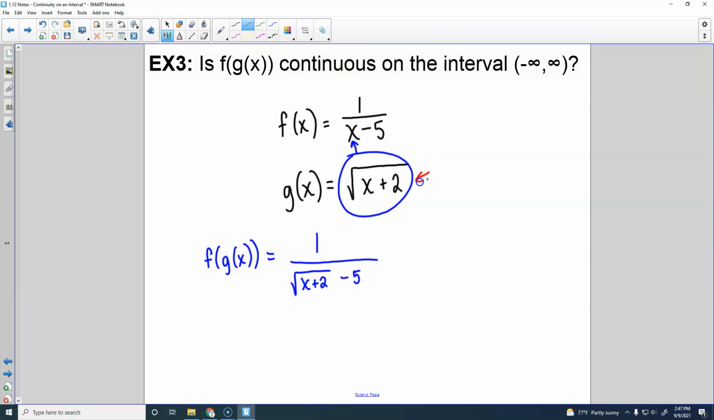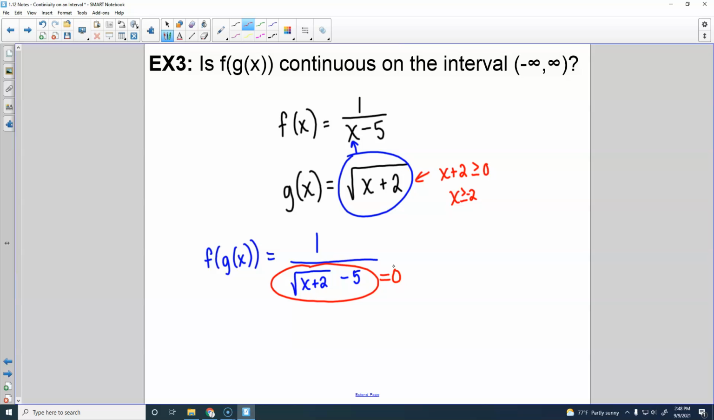Okay, so if I'm looking right here, I'm going to check out g first, right? x plus 2 has to be greater than or equal to 0, which means x has to be greater than or equal to -2. Because if I plug in any number less than -2, like -4, I'm getting negatives under the square root, which is undefined. So I can already tell you the answer to this is going to be no, just because of that. But I also am concerned with this whole thing right here being equal to 0.